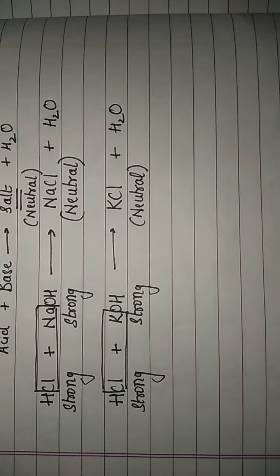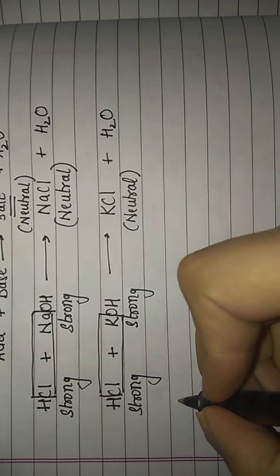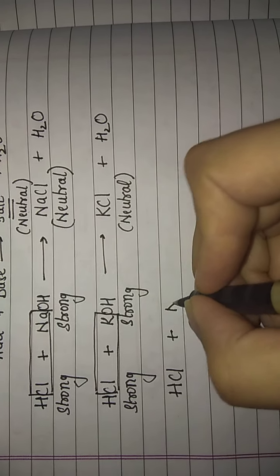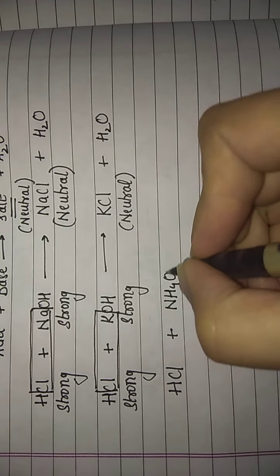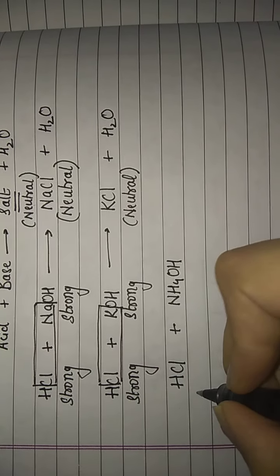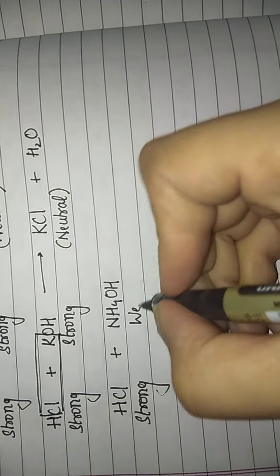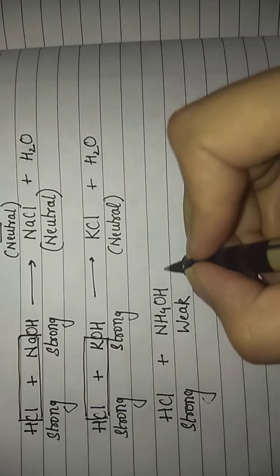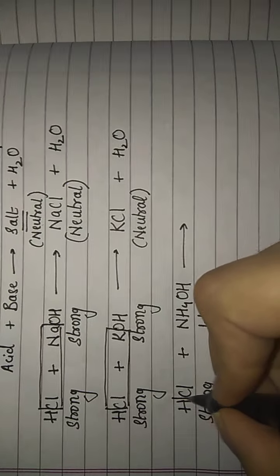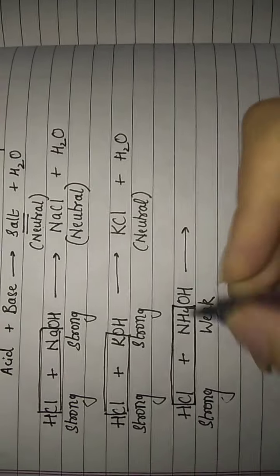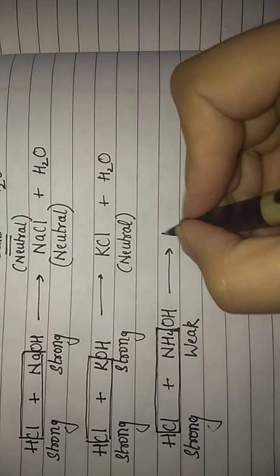Fine. The next example that I am taking is that of HCl and NH4OH, which is ammonium hydroxide. Now we have seen that HCl is a strong acid, while NH4OH falls under weak bases, right? So my base is weak this time. How will I form the resulting salt? Again, using the same method, it will be NH4Cl, ammonium chloride.